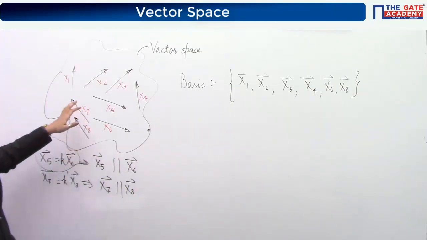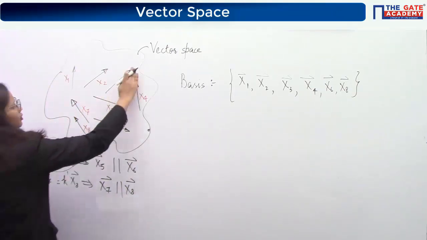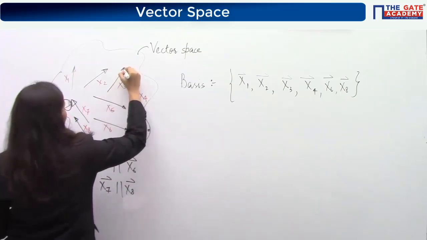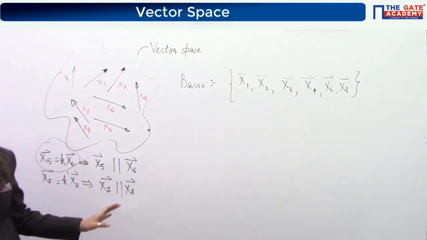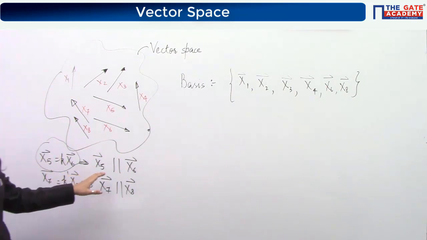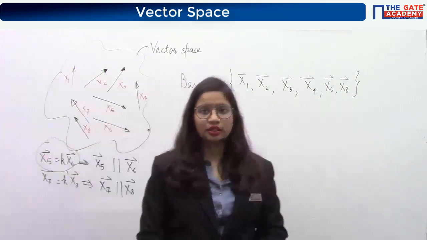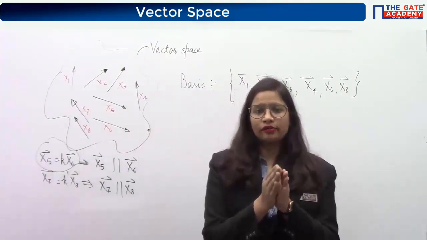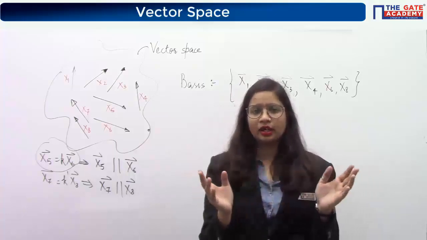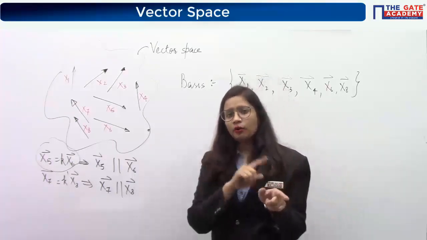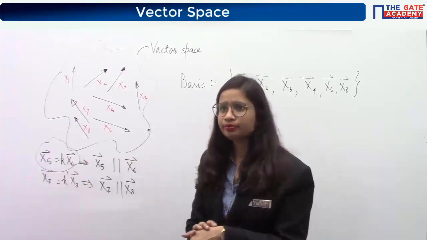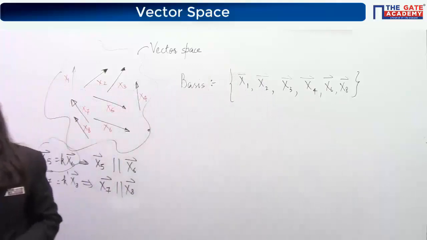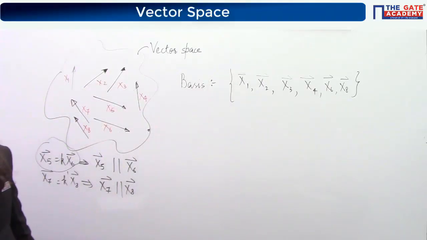x2, x3 actually, I did not draw them parallel. It was something like this. Any doubt? 1, 2, 3, 4 are linearly independent, and among these two also, because x5 and x6 are parallel to each other, one will be said to be independent, like y is equal to f of x. You can't say both are independent or both are dependent. One of them should be dependent, the other independent. Any doubt in this? Please answer if there is any doubt.